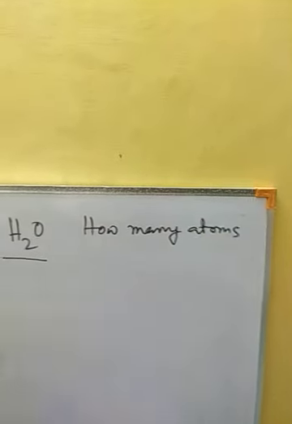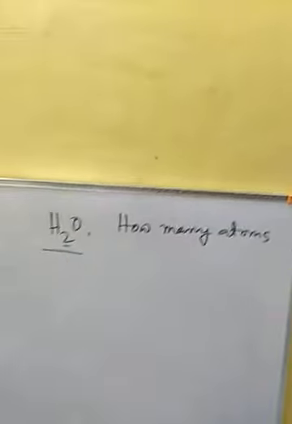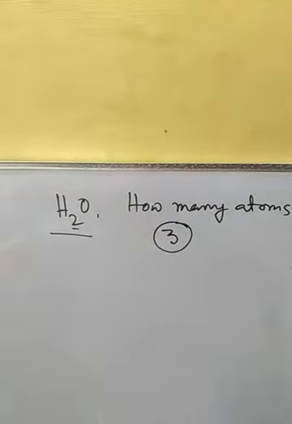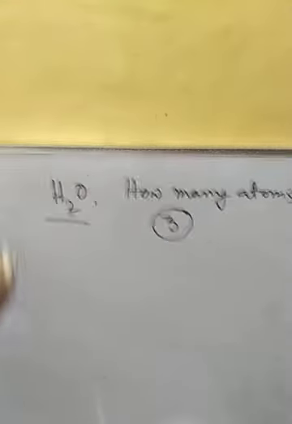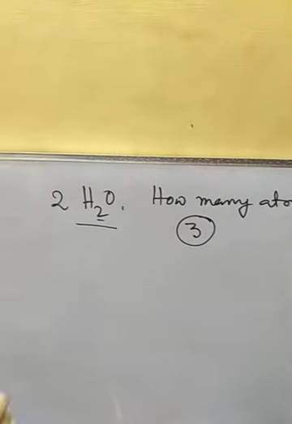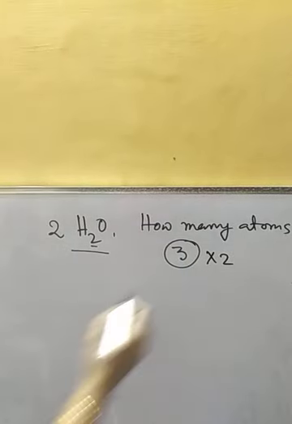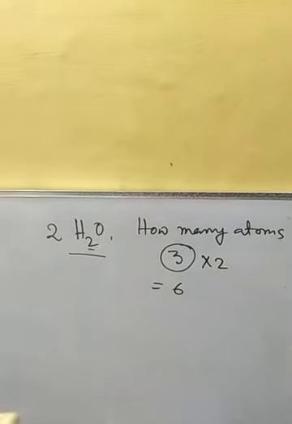How many atoms are there? 2 hydrogen and 1 oxygen. So here total 3 atoms are present in one water molecule. Now if we take 2 water molecules, then we have to multiply this with 2. That means total 6 atoms are present here.